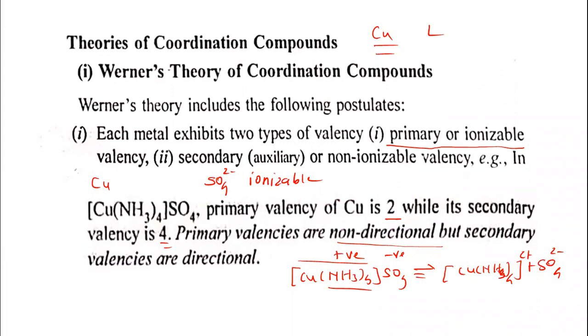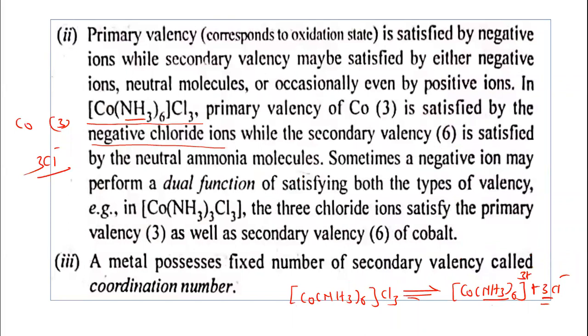Now primary valencies are non-directional. They do not have any direction toward the central metal ion, but secondary valencies are directional. They have a particular direction toward the central metal ion. Secondary valencies are at definite positions in the coordination sphere. Second assumption: primary valency is satisfied by negative ions, while secondary valencies may be satisfied by negative ions, positive ions, or neutral molecules.